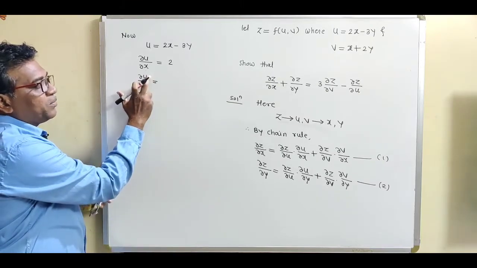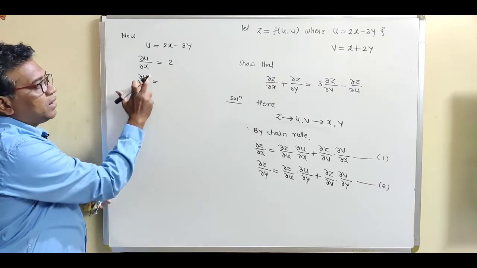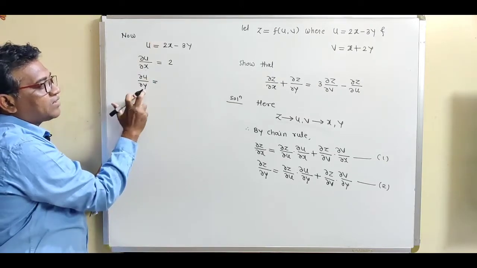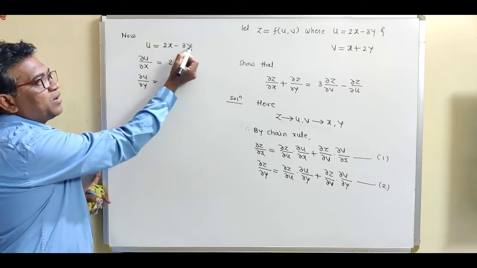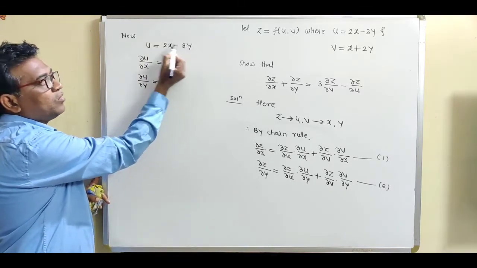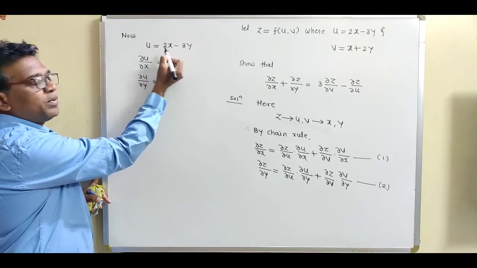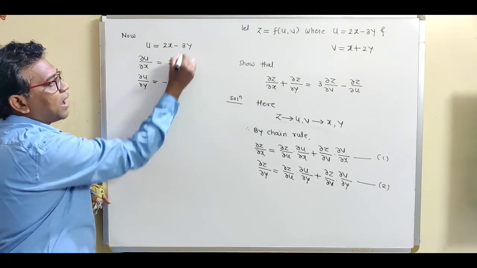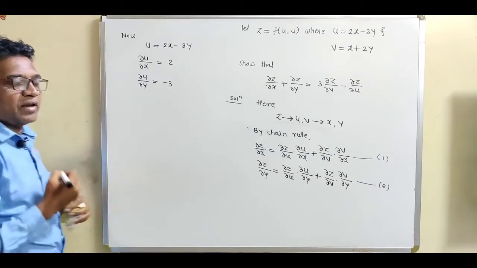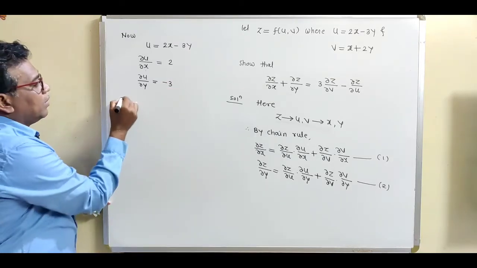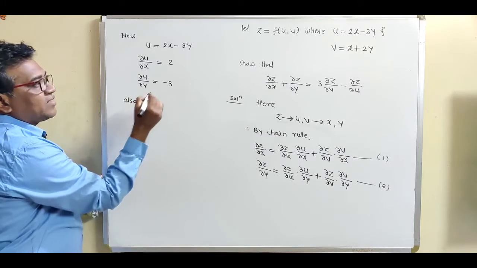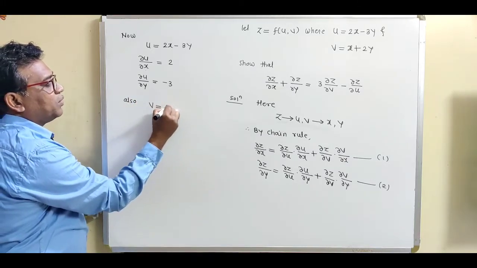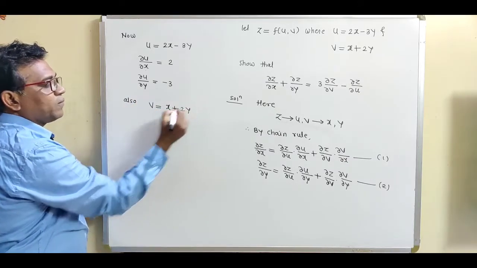Del u by del y means differentiating u partially with respect to y. So just find the derivative of y only. 2x is a constant, so its derivative will be 0. Minus 3 is a constant, and the derivative of y is 1. Now consider the next term, v is equal to x plus 2y.